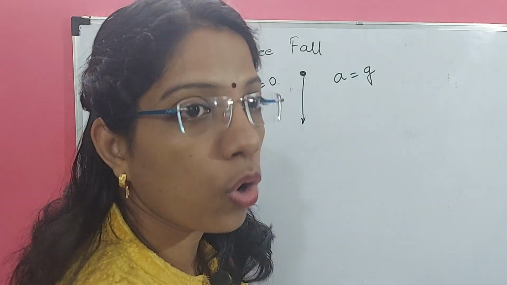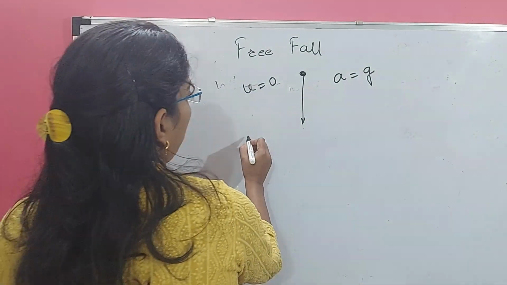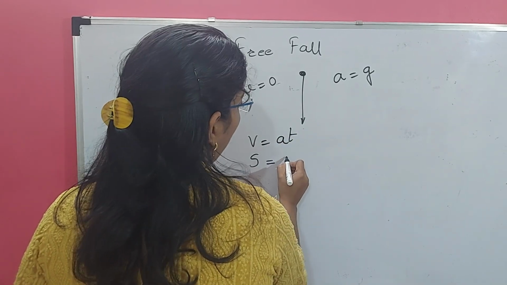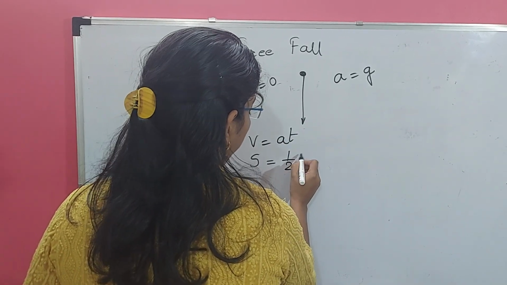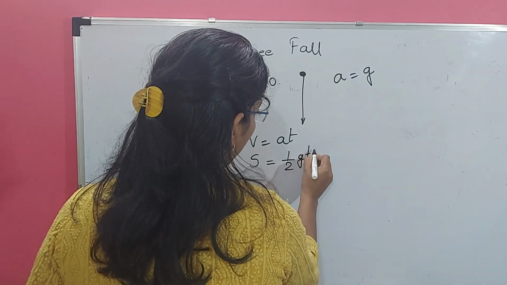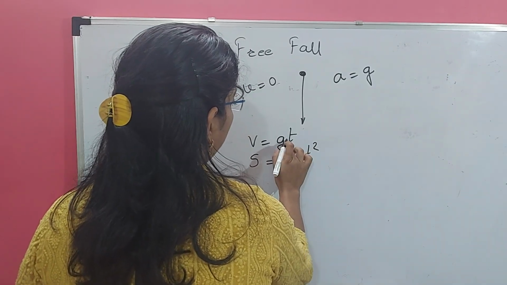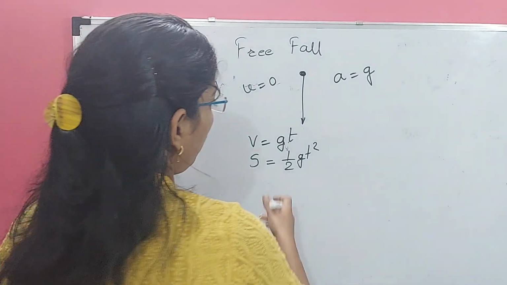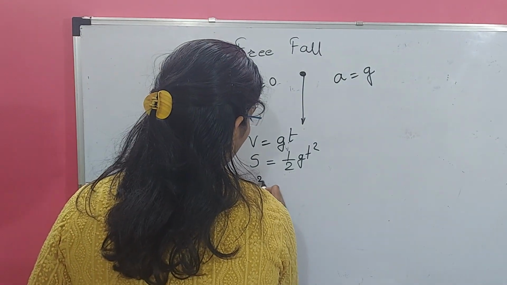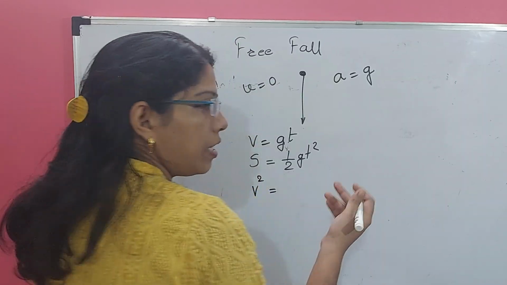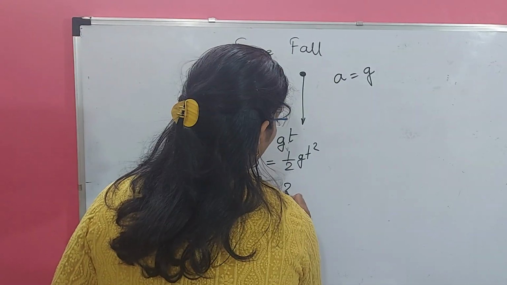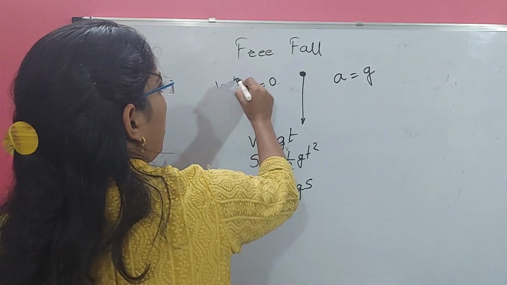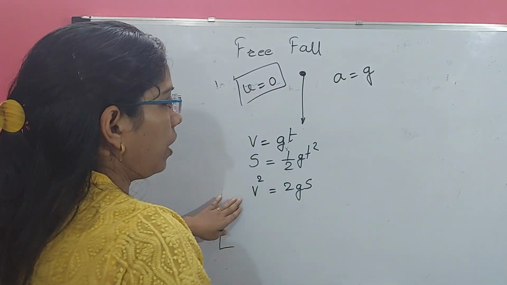And we can write for the object in free fall, v is equal to u plus at and s is equal to ut plus 1 half gt square. Here instead of a we can write g, and then u is 0, therefore we can directly write. And the third equation of Newton, u square is again 0, v square is equal to 2gs. So being u is 0, we can write directly the formula like this.